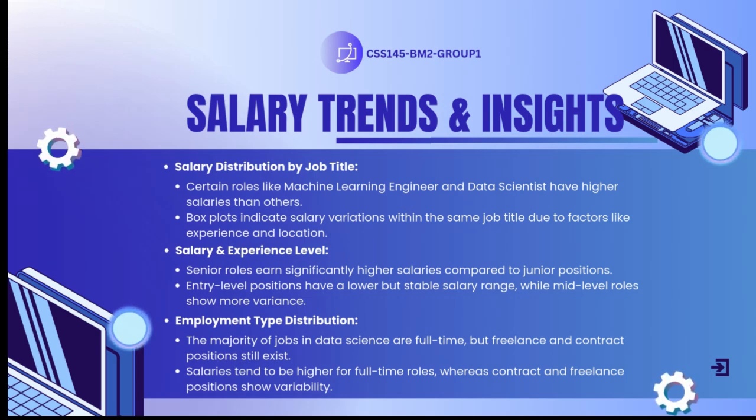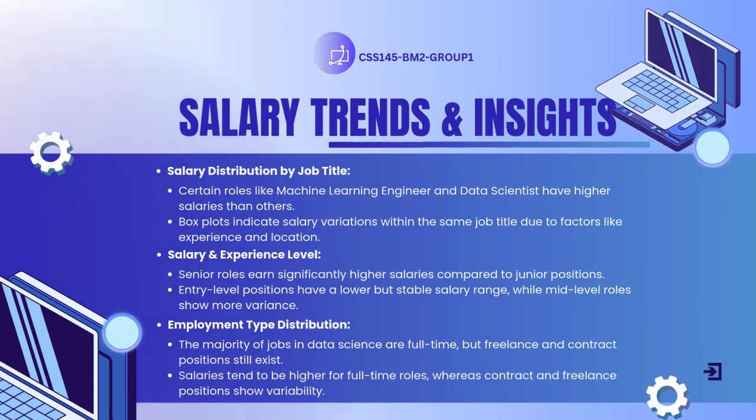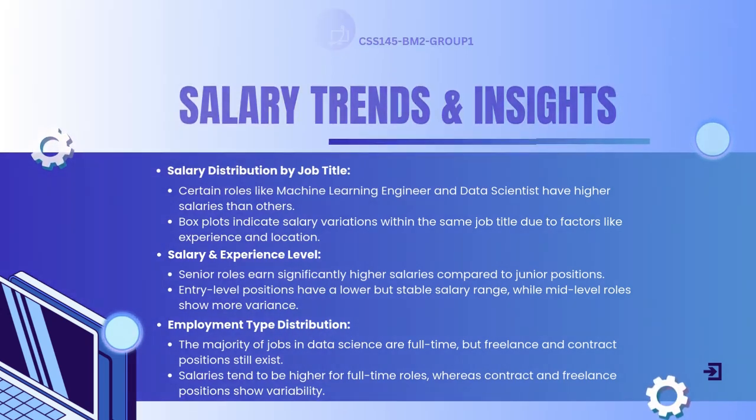Employment type: FT means full-time, PT means part-time, CT means contract, FL means freelance. Experience level: EN means entry level, ML means mid-level, SE means senior level, EX means executive expert level.